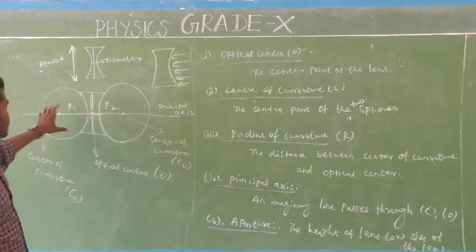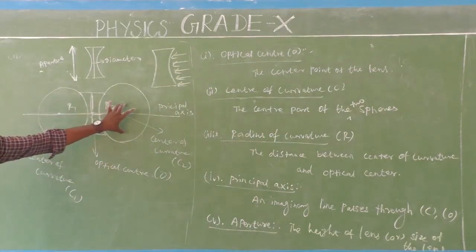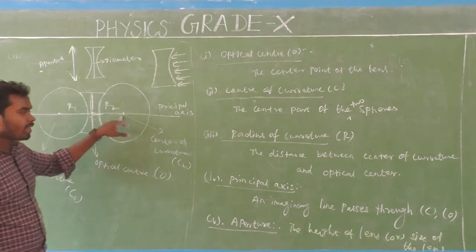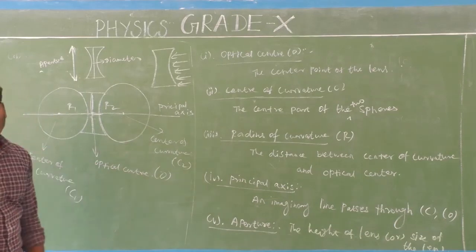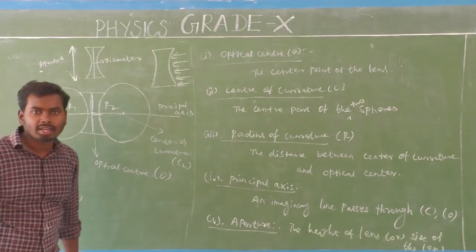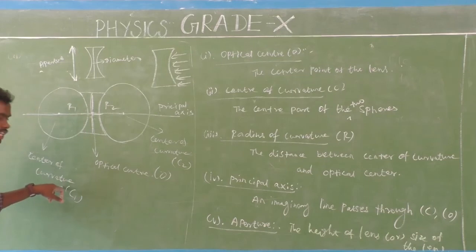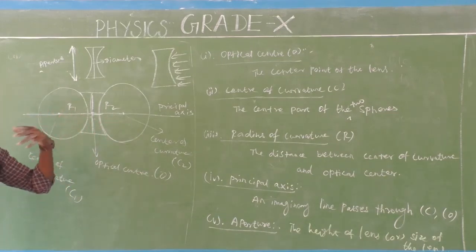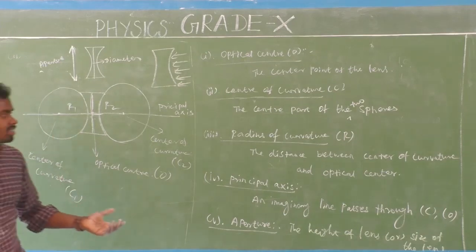So look at here. This is sphere 1, that is sphere 2. So this sphere will have a center, that is center of curvature 1. This sphere also will have a center, that is center of curvature 2. So center of curvature is denoted by the letter C. So this is denoted by C1, that is C2, because the concave lens has two centers of curvature, isn't it? Next, third one, what is that?